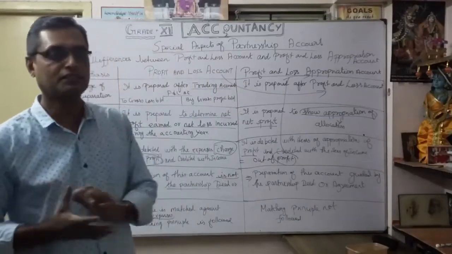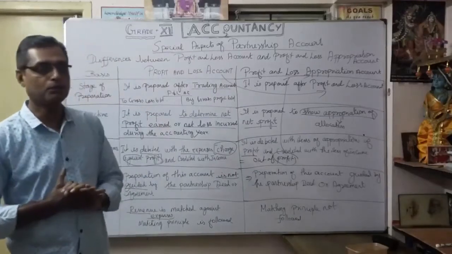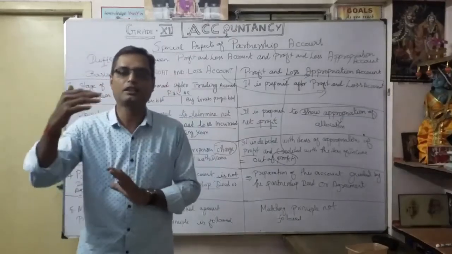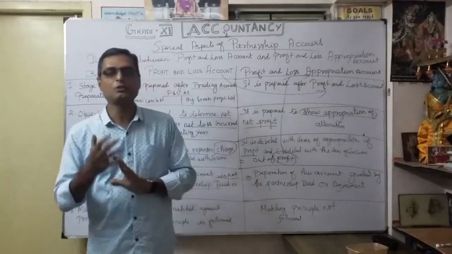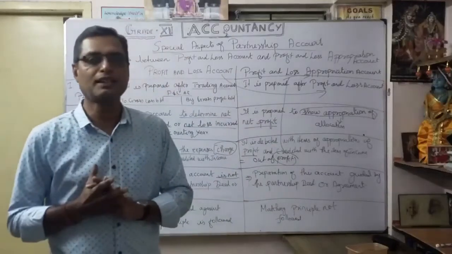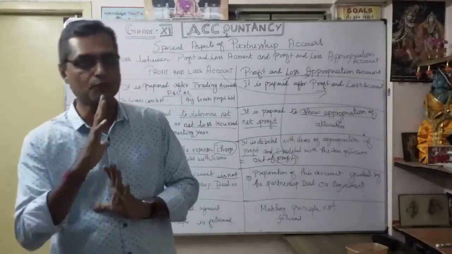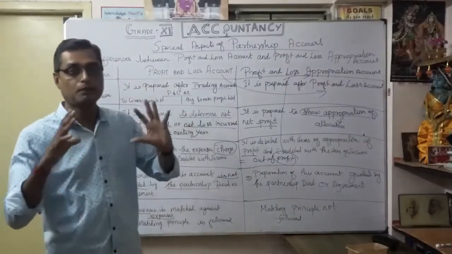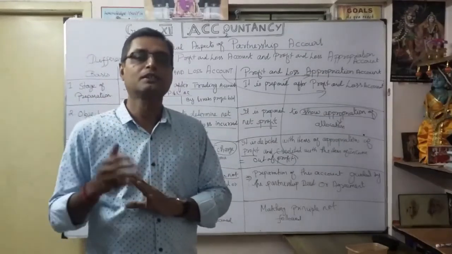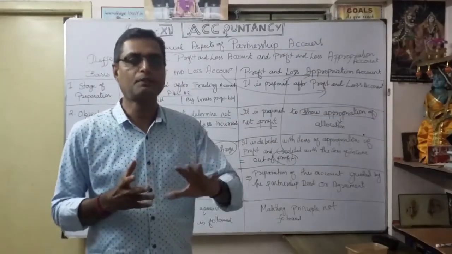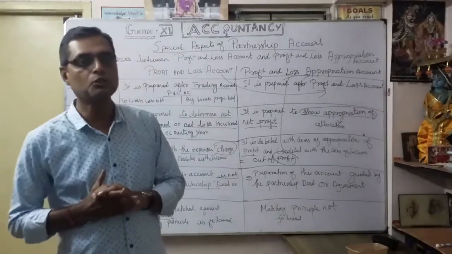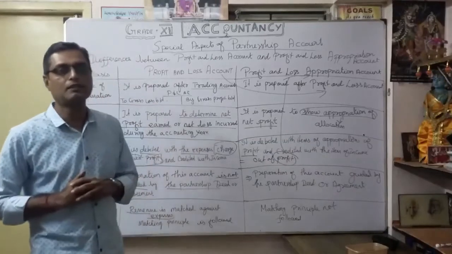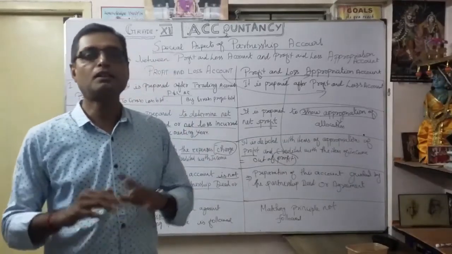So that's what this video has discussed. First, the allocation of profit according to the partnership ratio, the agreed ratio. Suppose there is no agreed ratio and the partnership deed is silent, they will share equally. Second, the format of the profit and loss appropriation account: what items should be on the debit side and what on the credit side. Thereafter, we discussed the journal entries related to the profit and loss appropriation account. Finally, we discussed the differences between the profit and loss account and the profit and loss appropriation account.